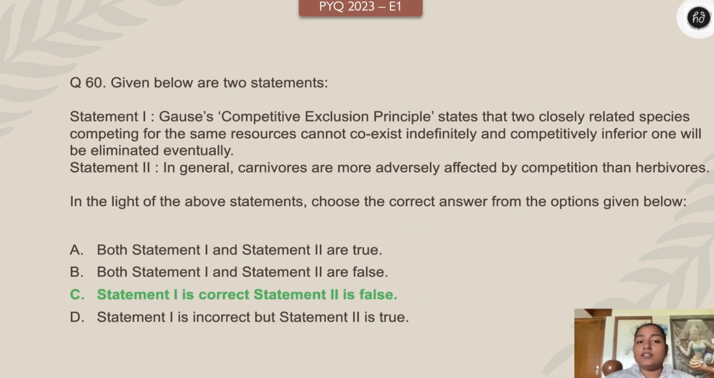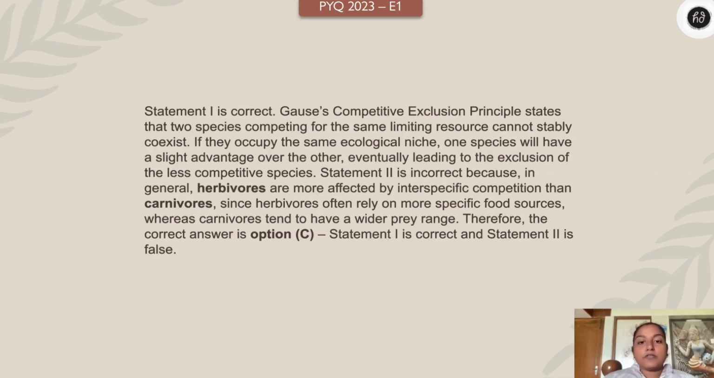And the answer is, children, the first statement is absolutely true, but the second statement is absolutely false, because herbivores are more adversely affected by competition than the carnivores, because carnivores have wide varieties of prey, right? Whereas that is not the case for the herbivores. They are most affected by the interspecific competition, right? So option C is the right one.